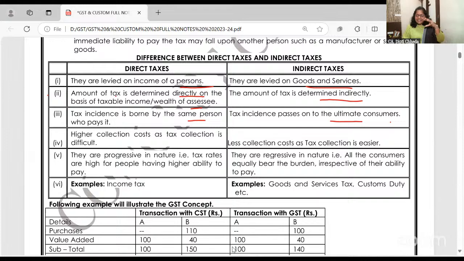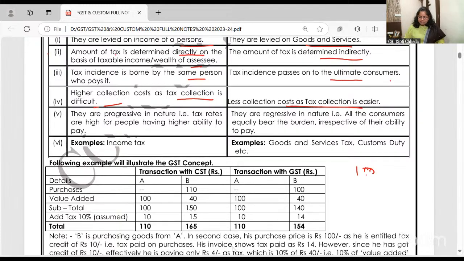See, I told you this reading will become very clear because we have analyzed two examples. Still, if you feel, ma'am, how does it go to the ultimate consumer, then check the example. Finally, you are getting as a consumer 250 rupees and 45 rupees GST is borne by the consumer. Higher collection cost for direct tax: income tax to compute and give the advance tax and all, it is time consuming. Less collection cost for indirect tax, it's easy. Output minus input. You have seen, if a 100 rupee item I'm selling at 200, what's the value addition? 100. On that, 18 rupees I've paid from my pocket.